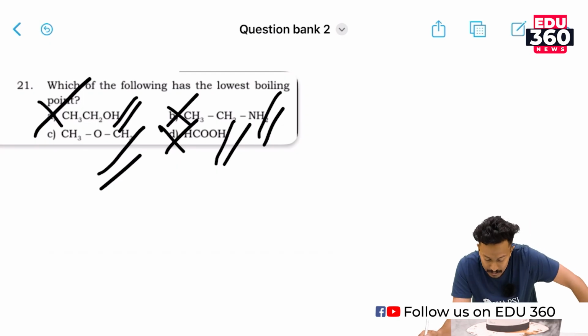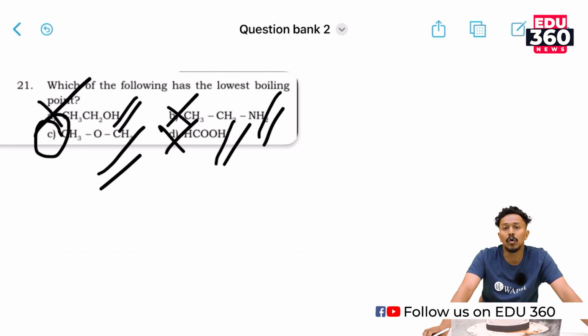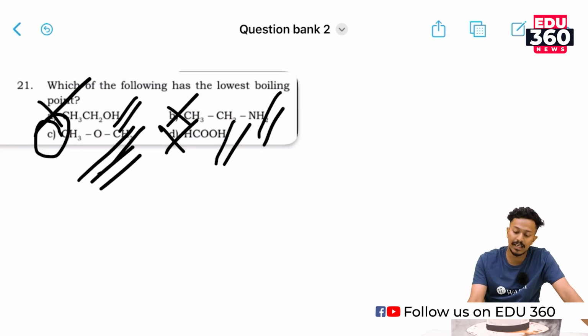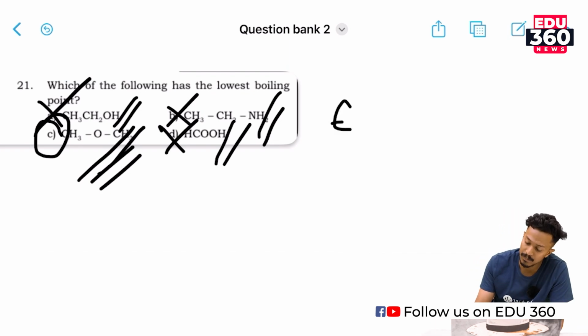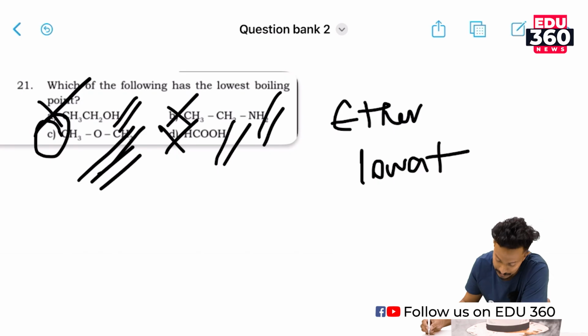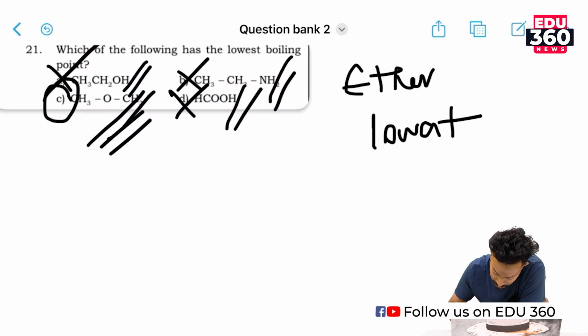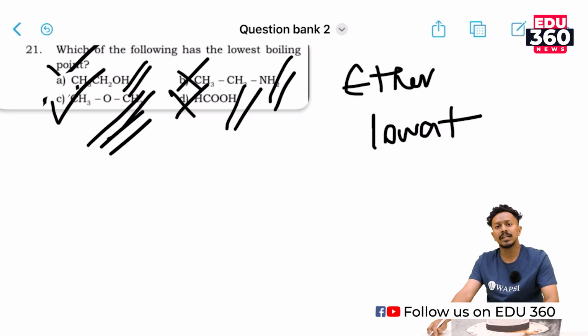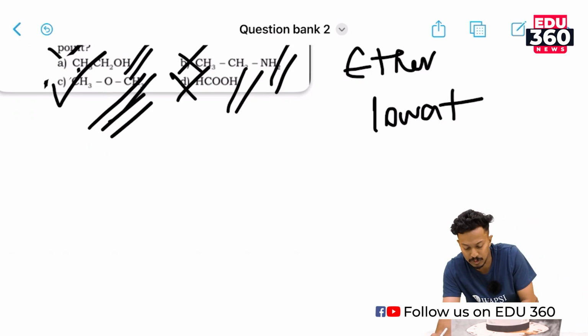Okay, the remaining option is, sorry, this is an ether, right? CH3OCH3. So here this ether cannot form hydrogen bonding with other molecules. There is no possibility of forming hydrogen bonding in this compound. So this ether has the lowest boiling point. Due to the absence of hydrogen bonding, it could be easily broken down. So the correct option for this question would be option C, which is an ether. Okay, moving on to our next question here.